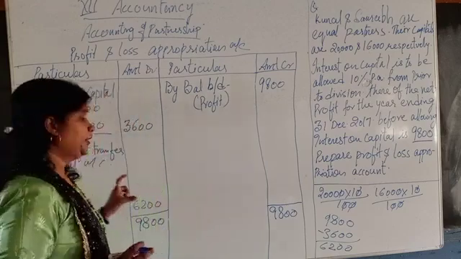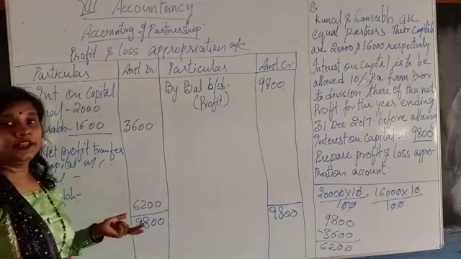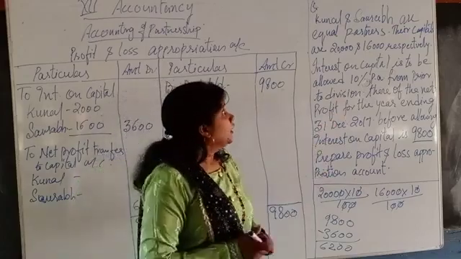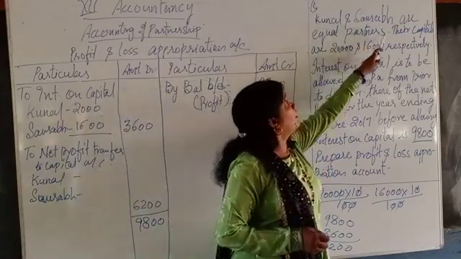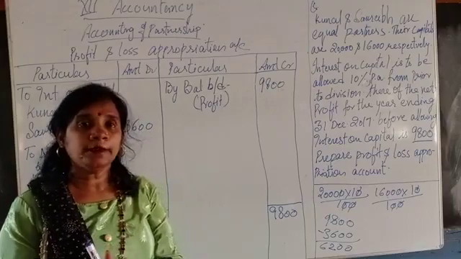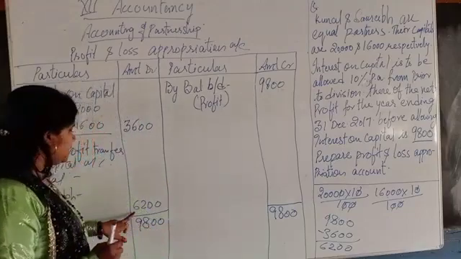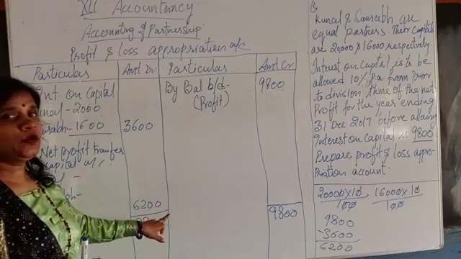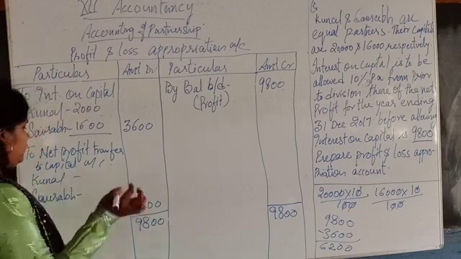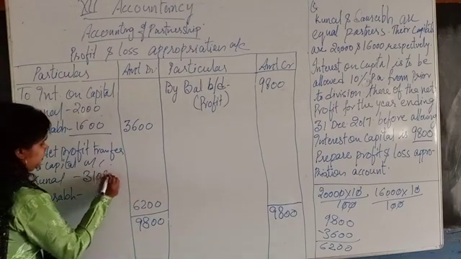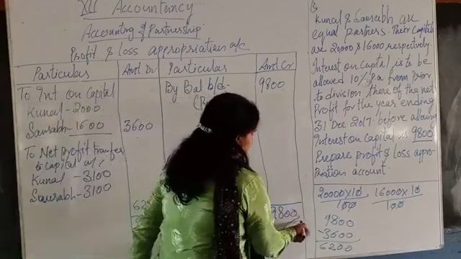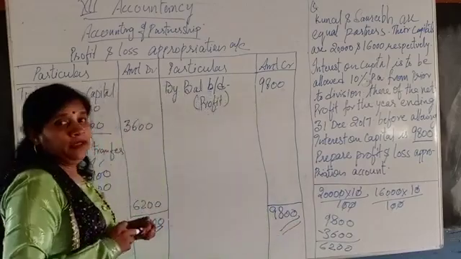Now the main important thing is the distribution of the profit among the partners in the sharing ratio. Where is the partners' sharing ratio in the question? It is written here: Kunal and Saurabh are equal partners. It means whatever the profit is, it will be distributed equally among the partners. We have got 6,200, so half of 6,200 is 3,100 each.